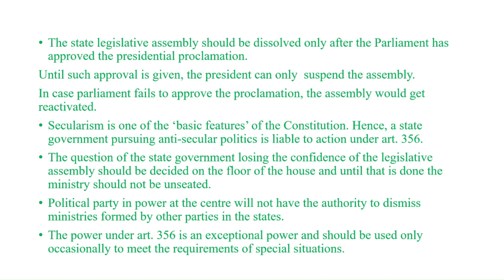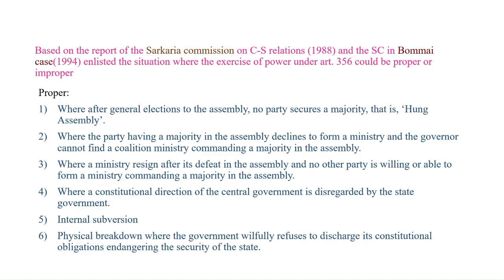The political party in power at the center will not have the authority to dismiss ministries formed by another party in the states, and the power under Article 356 is an exceptional power and should be used only occasionally to meet the requirement of a special situation. So, based on the report of the Sarkaria Commission on Center and State Relations 1988 and the Supreme Court in the Bommai case 1994, the situations where the exercise of the power under Article 356 could be proper or improper were enlisted.